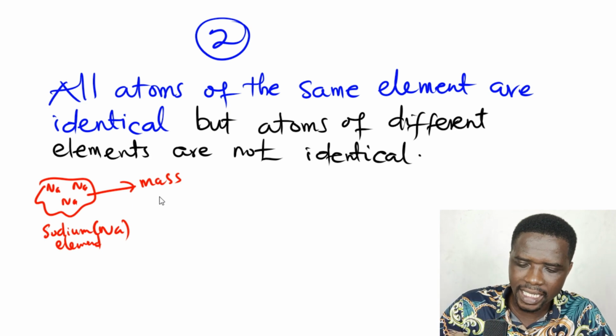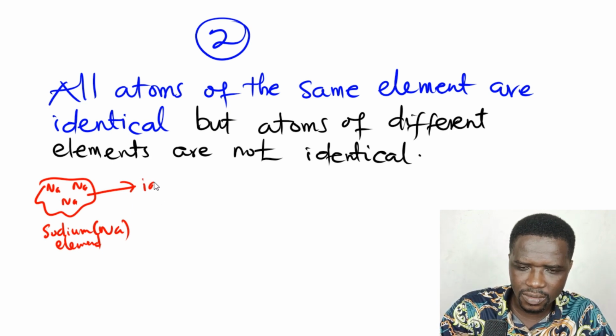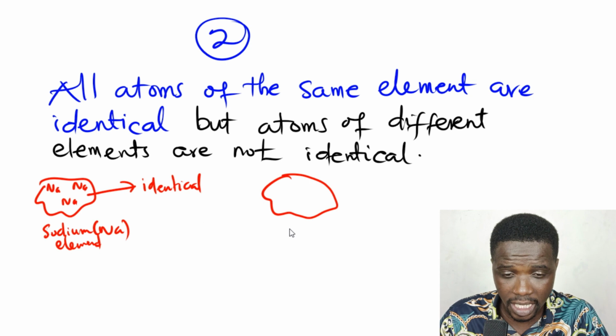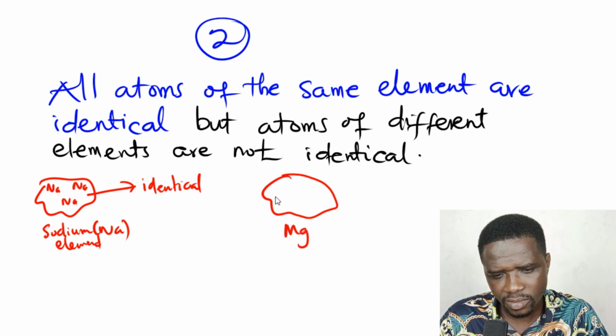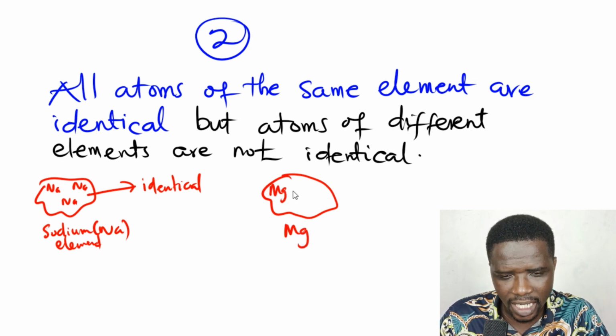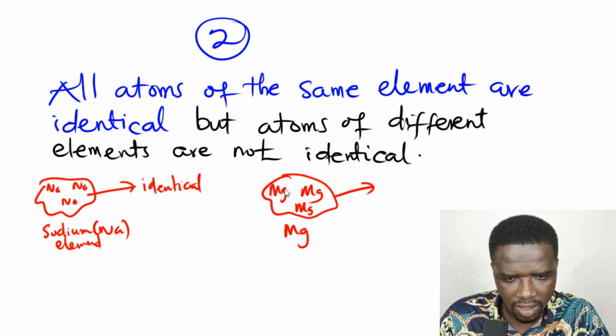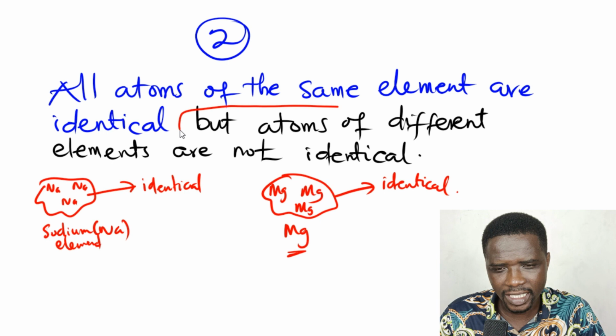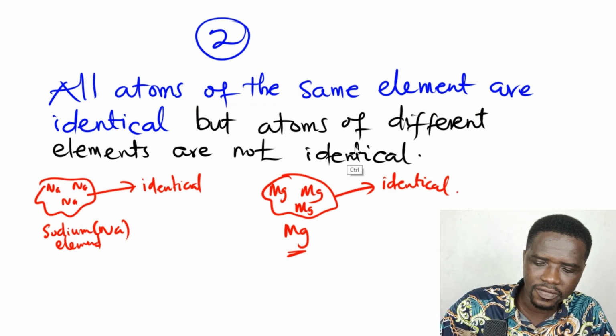So they are identical because they belong to the same element, sodium. But when you take, say, a sample of magnesium, it would have magnesium atoms. Because all these magnesium atoms belong to the magnesium element or substance, they're all going to be identical as well. So that's the meaning of the first statement up to here.